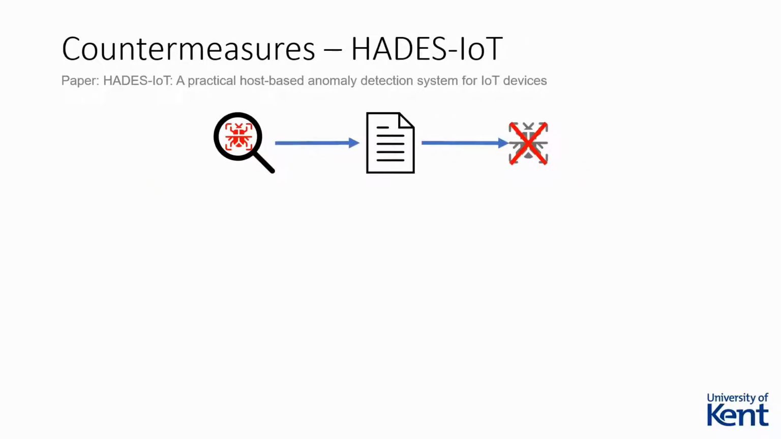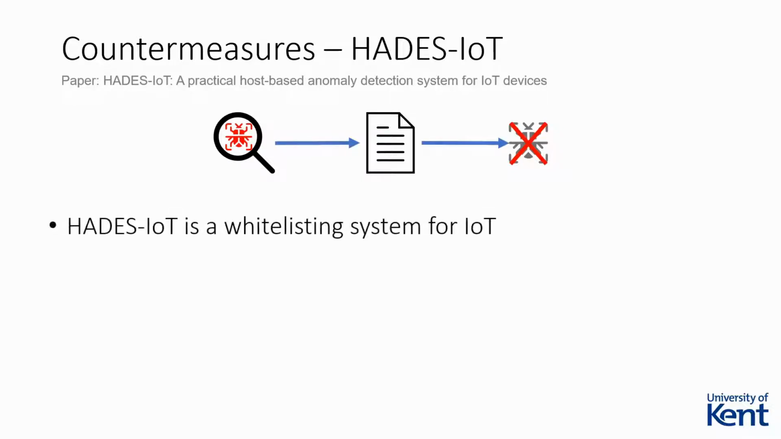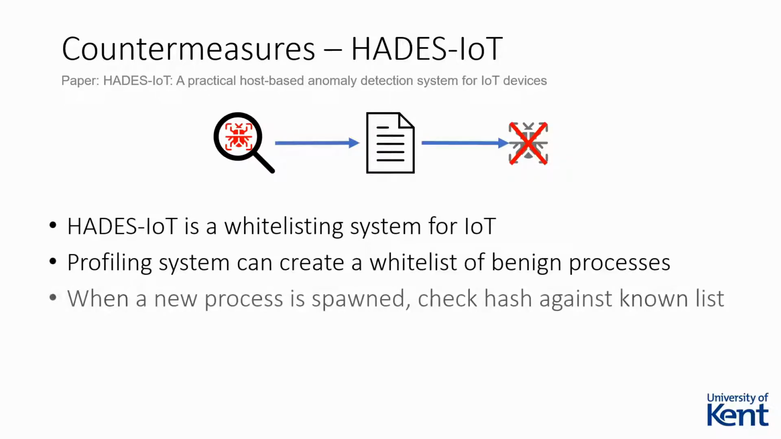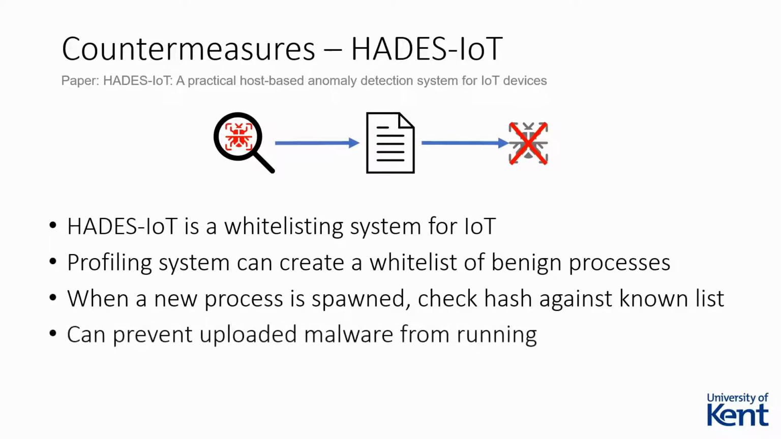Hades IoT is a system designed for use on IoT devices that allows designers to profile and whitelist processes. Developers can use a profiling stage to automatically create whitelists of expected processes for their device. When a new process is spawned, Hades can compare it against a list of benign executables, preventing unknown processes from being created. This can frustrate attackers attempting to gain persistence and prevent uploaded malware from running.